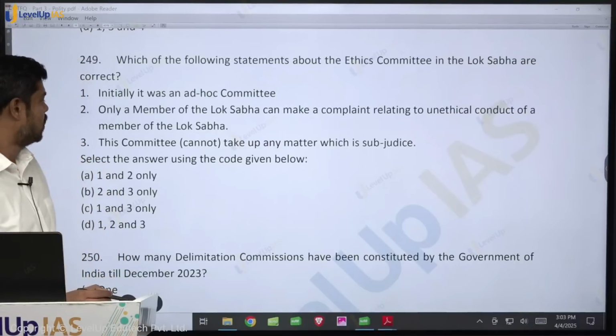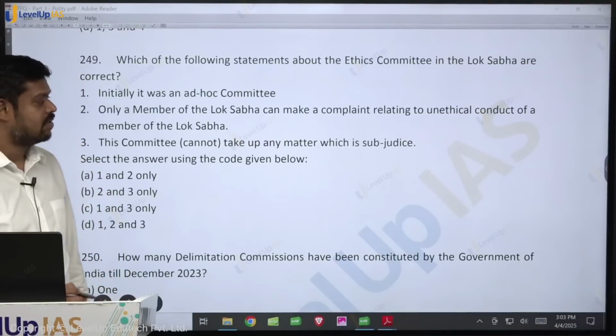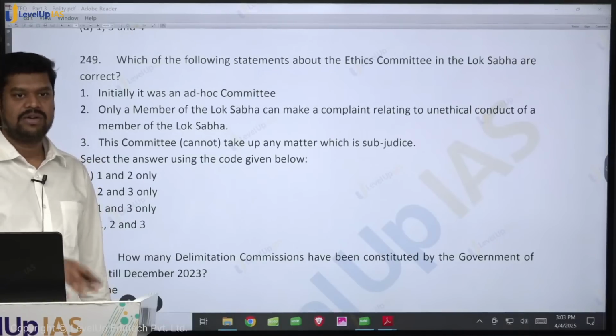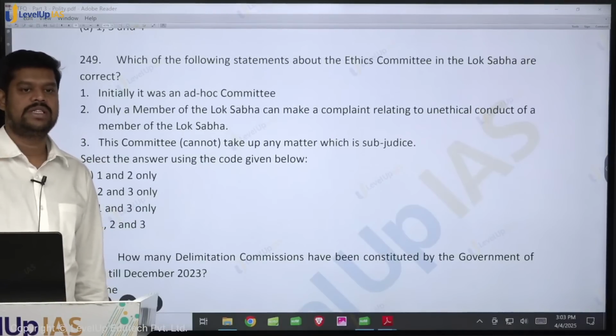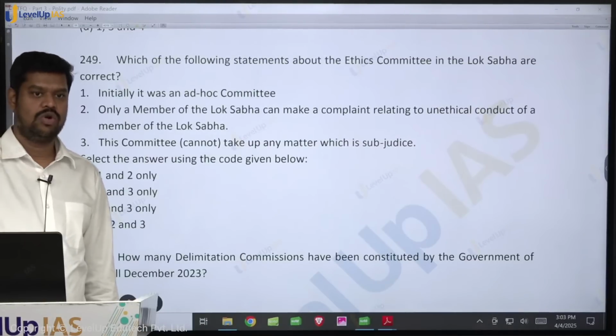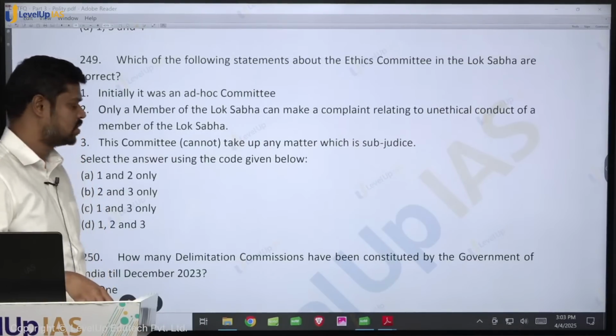The committee cannot take up matter which is sub judice, that is true. The committee cannot take up any matter for discussion if already the court has entertained and the court is looking into this particular matter. Sub judice means already the court has taken up this particular matter, that is what is sub judice.